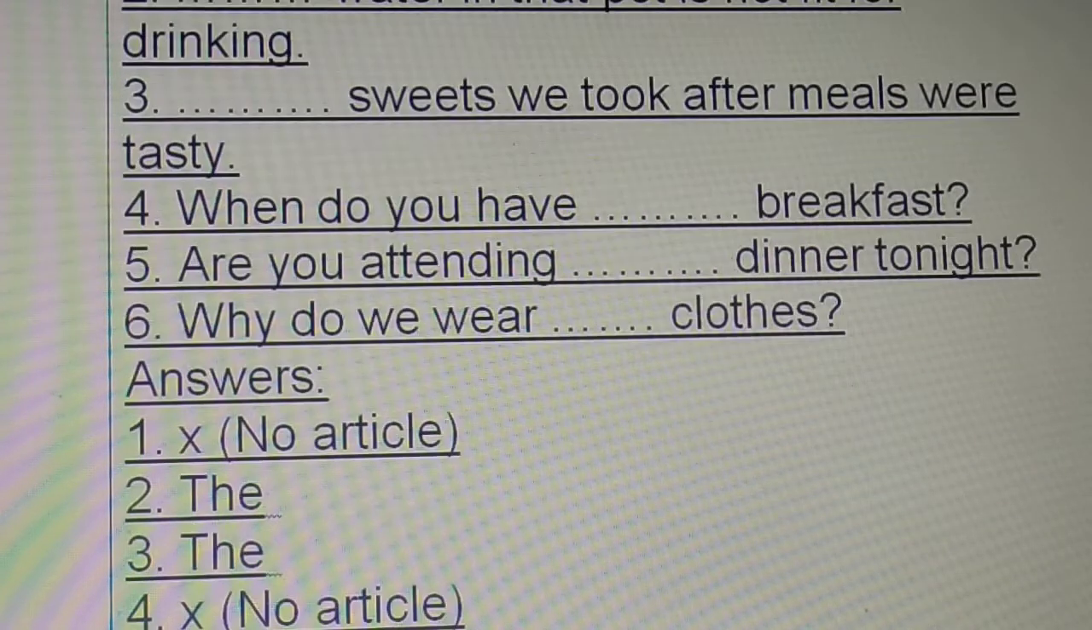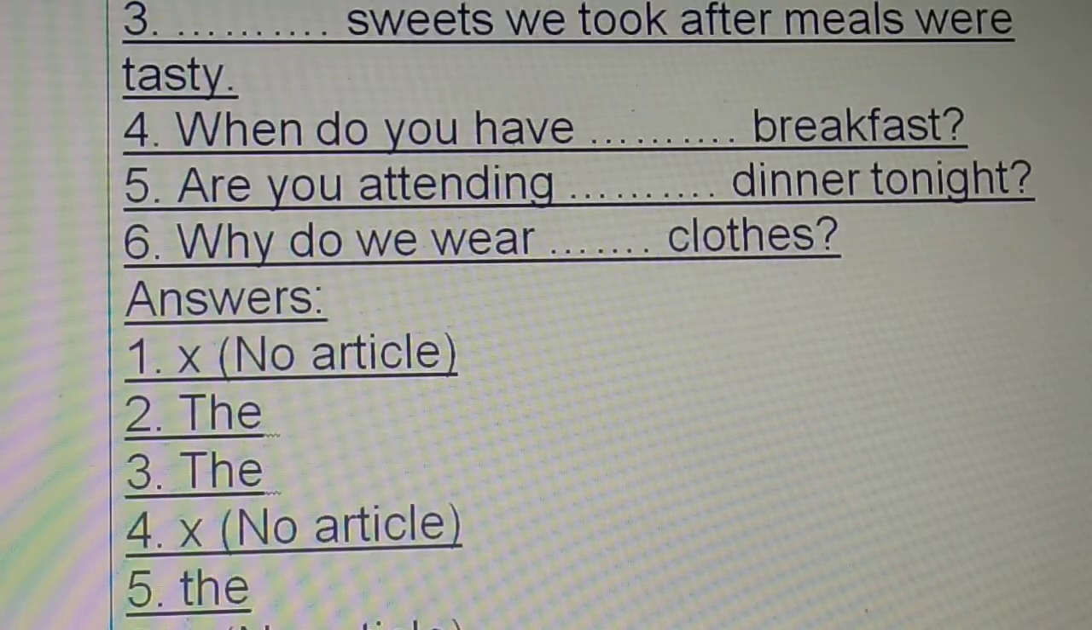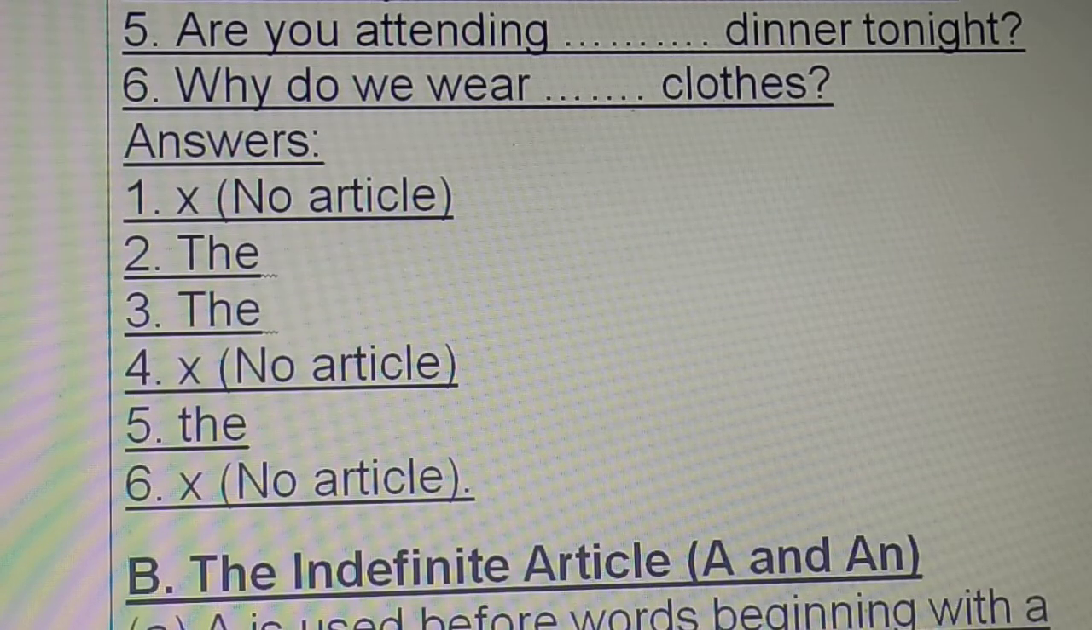Then we have the third question. Please read the questions very carefully, children. We have the fourth. Are you reading the questions, children? Very good. So, 6 questions. Did you go through? Very good. Now we'll have a look at the answers, children. Look at the answers. I hope you got them all correct.